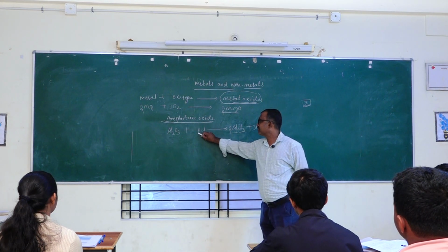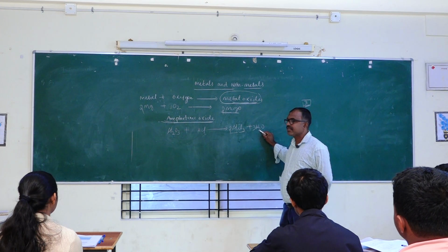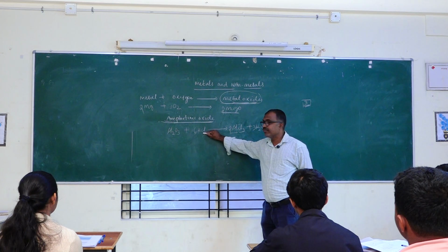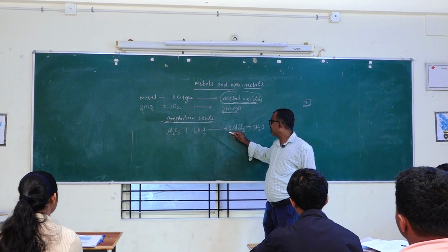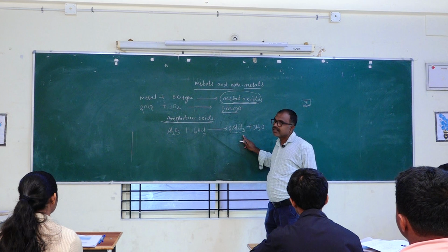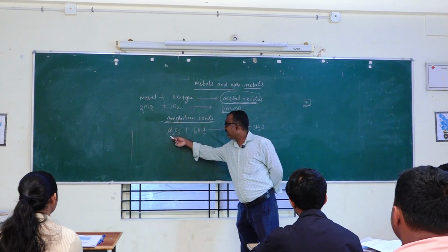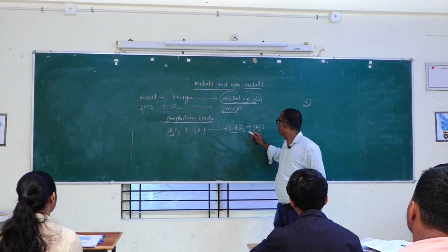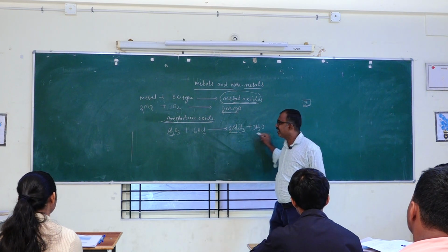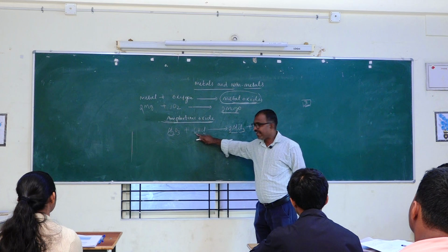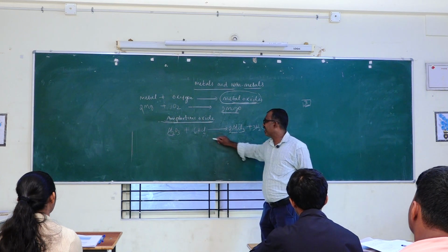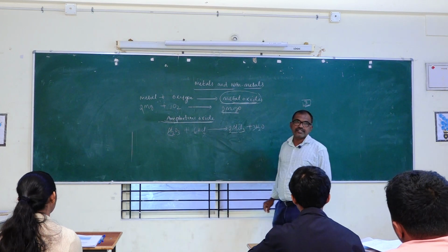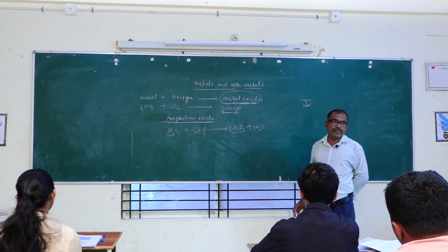Then H, 2 times 3 is 6, so Cl is going to become 6. Here also 2 times 3 is 6. So once again, Al2O3, then H 6, three 2s are 6, Cl 6, here two 3s are 6. So this is one example.